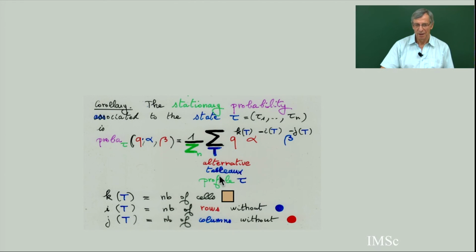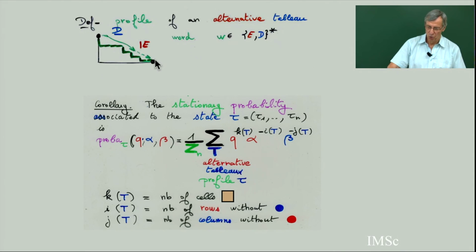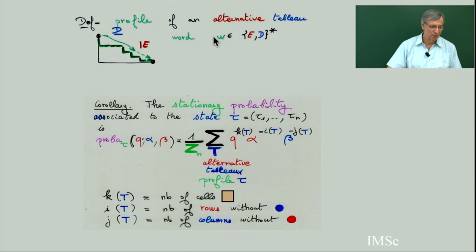What is the profile? Profile is this. It's a profile. If you take a Ferrers diagram, the profile of an alternative tableau is a word you can get by reading the border, the northeast border, going from this corner to this corner. To any Ferrers shape, you associate a path, you associate a word, and we associate a state of particle, empty or not, in the PASEP model.